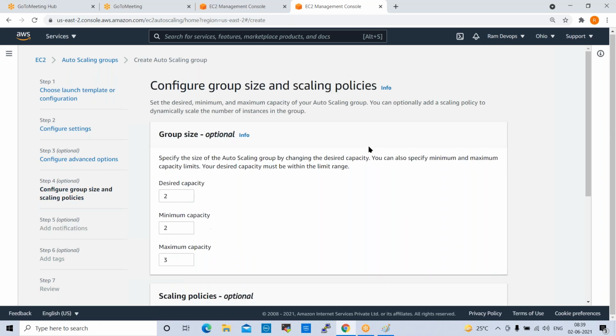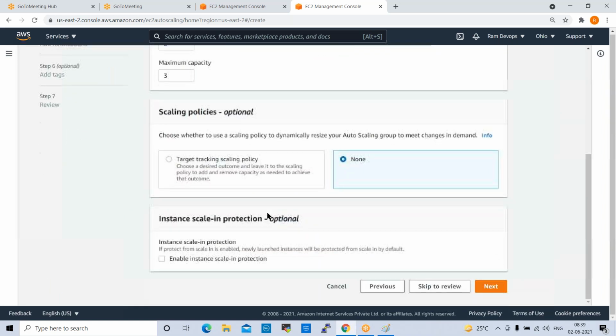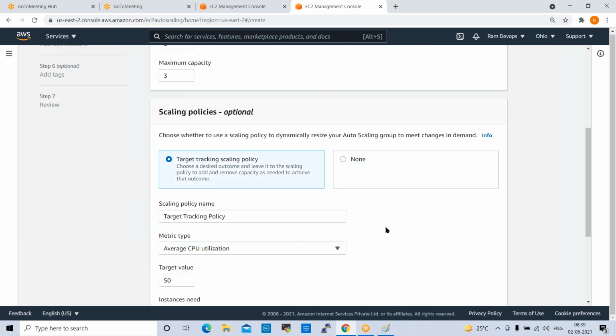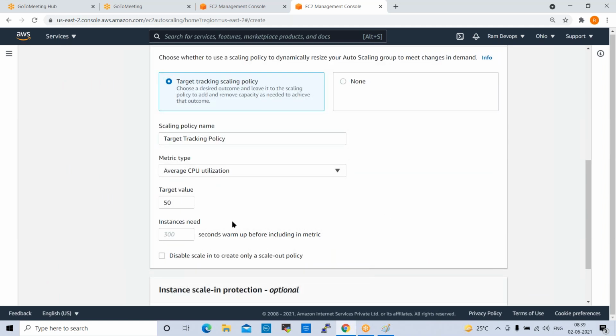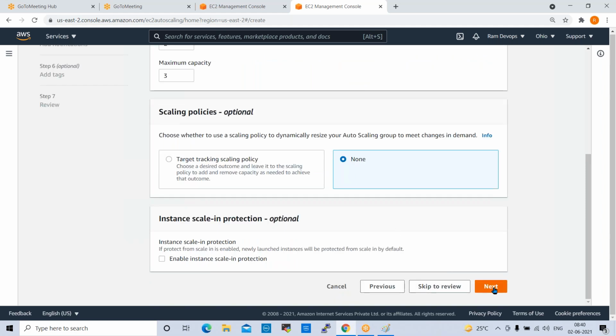Before that, let me check once these policies. See here, CPU utilization. We don't require the CPU utilization because we don't have any application, right? High-end application, right? So that is why we don't require this. We can ignore this. Go next here.